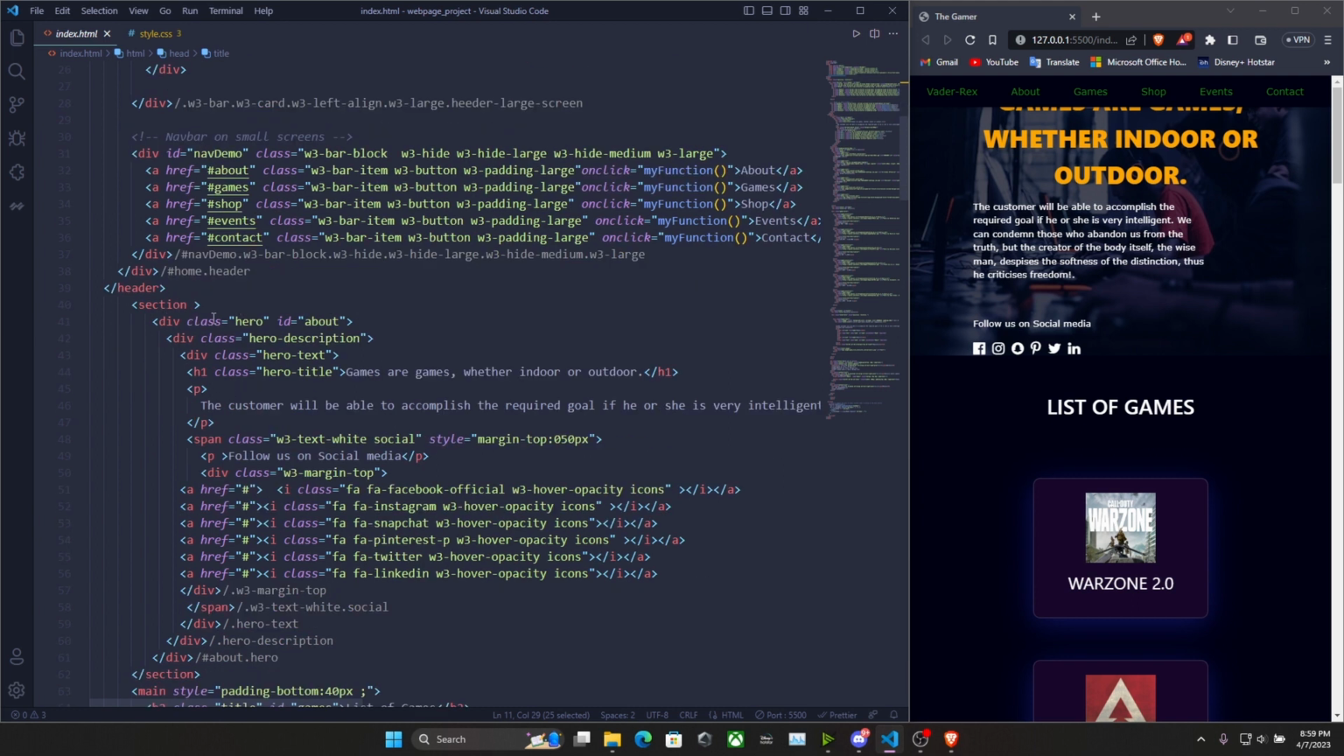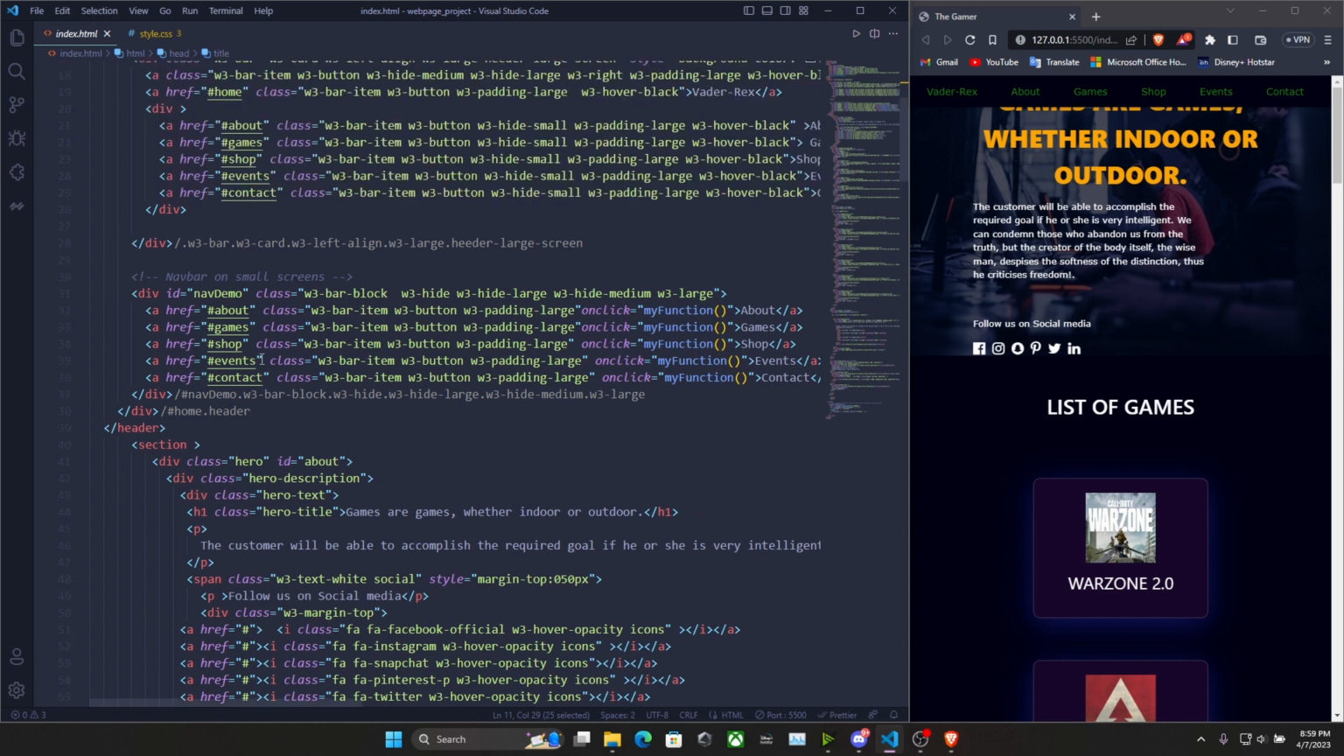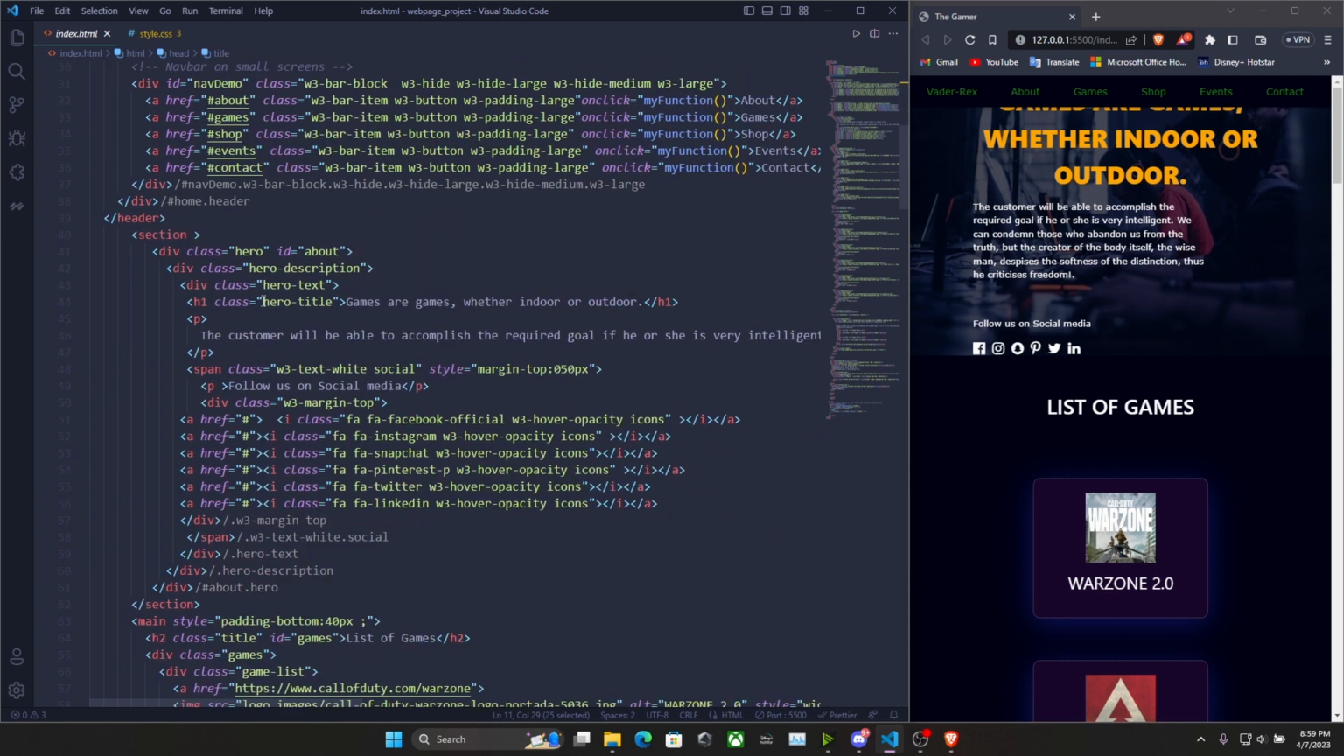Once all this is done, we call the class hero for the main part. We call the hero division, which we defined at the top. Once you call the hero division class, you write whatever text will be dropped over here. You can see the gamers, whether indoors or outdoors, and the slogan, whatever you need, you can drop it over there.